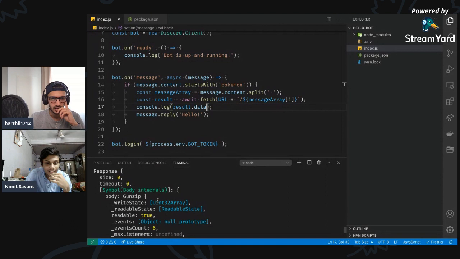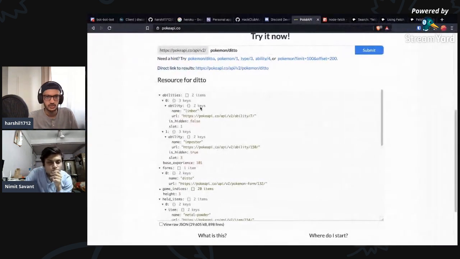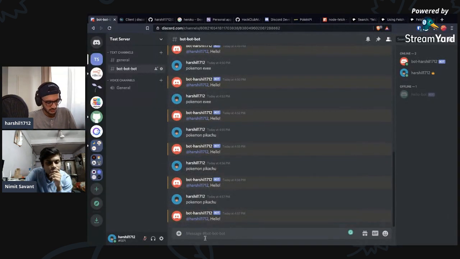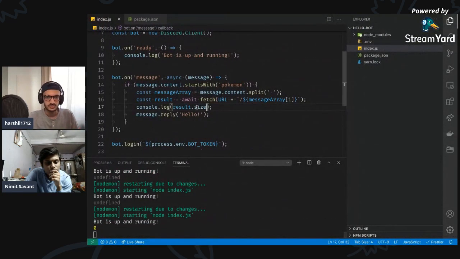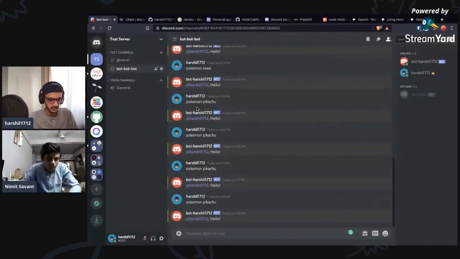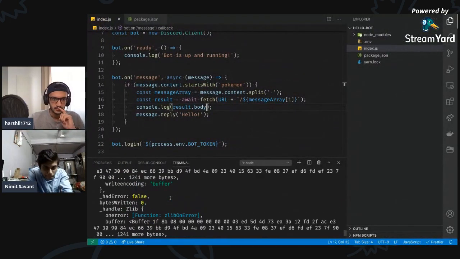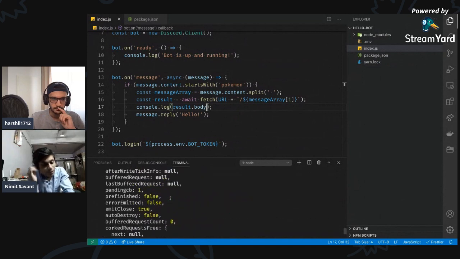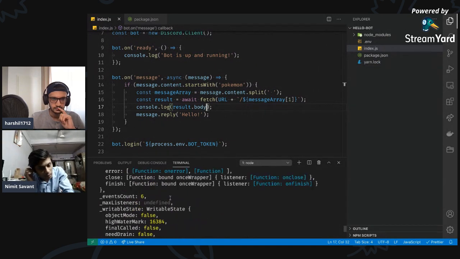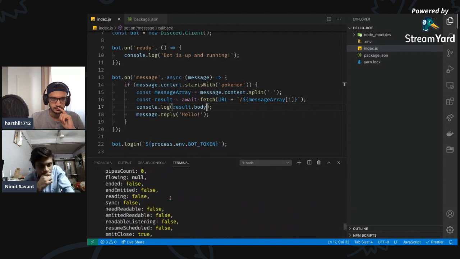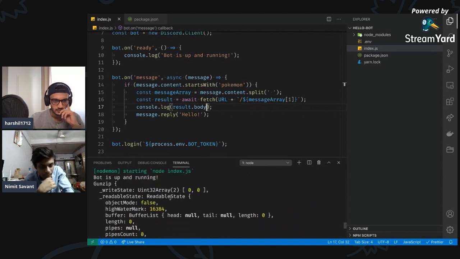What I'm gonna try out for now is just print out size, which has a value of 0, and I am gonna use a new shortcut. We want to do body. If I save this, come back over here and press enter, we got the body, only the body. But hmm, so did we get sprites?